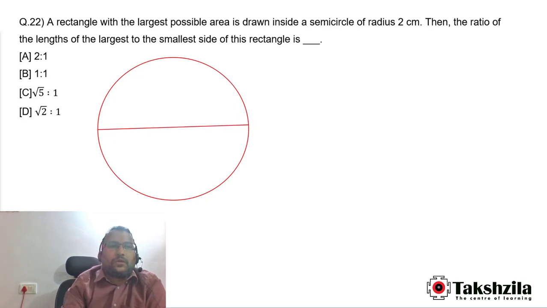Whereas this is the center of the circle and the rectangle with the biggest possible area is going to be like this.